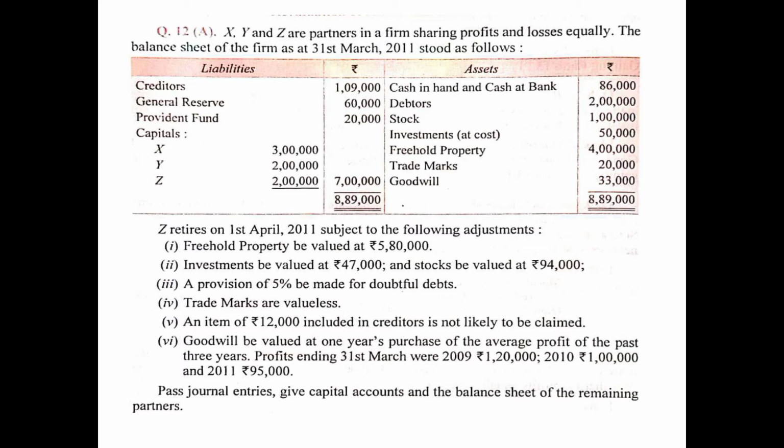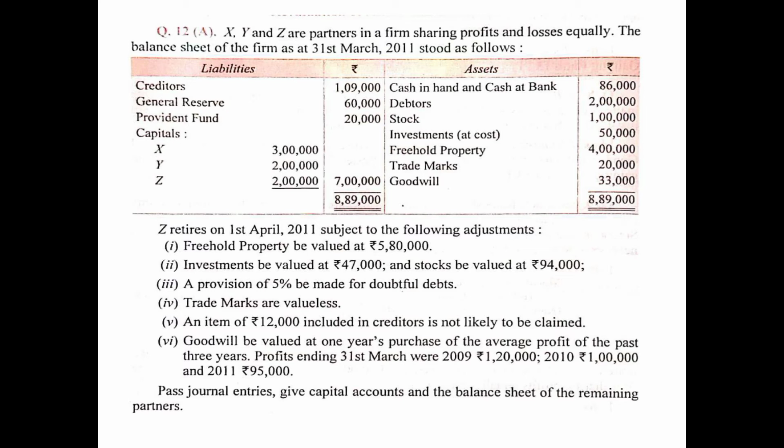So these are the separate journal entries. Definitely you can combine the entries of revaluation account debit side separately and credit side separately. And after putting the items on the debit and the credit side, you can compare whether it is a profit or a loss. Point number 6. Goodwill to be valued at 1 year's purchase of the average profit of the past 3 years.